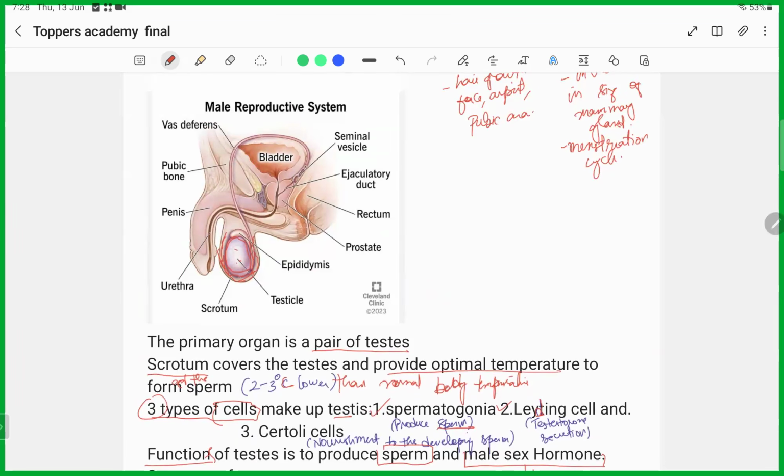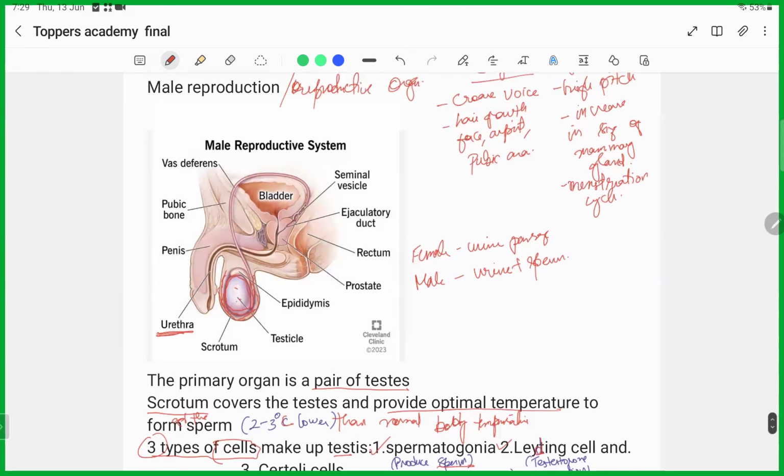And then before going to the structure of sperm, we have discussed about the testis, we have discussed about the scrotum, and then urethra. While going through the excretory system, we saw that urethra in female is just for the passage of urine only, but in male it can be used for passage of urine as well as the sperm. Okay, so it has two functions in male.